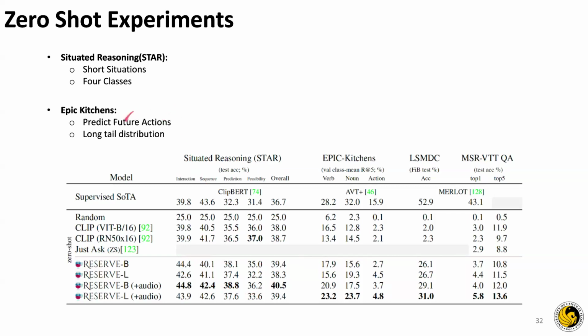Then there's Epic Kitchens. In case of Epic Kitchens, the model is provided with a video, and they have to predict the class, and the videos are of long tail distribution, where rare classes are more common. So this is also very challenging. In this case, we can see that audio helps. There's LSMDC, where the model is provided with a video and a description, and the model has to predict fill in the blanks. So in this case also they are doing well. And in the last case, there's open-ended video question answering. So in this case, the model is doing video-based open-ended question answering.